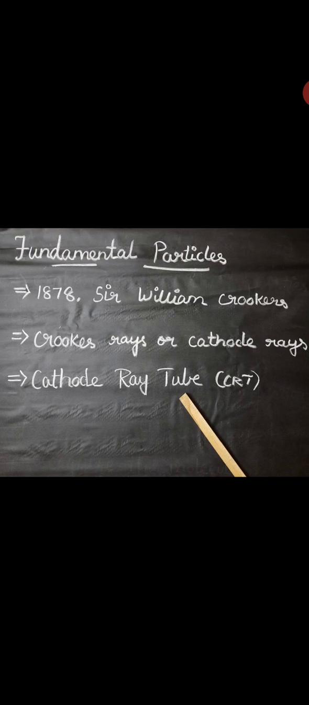The discharge tube used in the experiment is now referred to as a Crookes tube, or more popularly a cathode ray tube, that is CRT. So this is the cathode ray. Inside, one side is the cathode and another side is the anode. The inside is filled with gas at low pressure. Cathode rays pass through it, with high voltage. So this is the cathode ray tube.